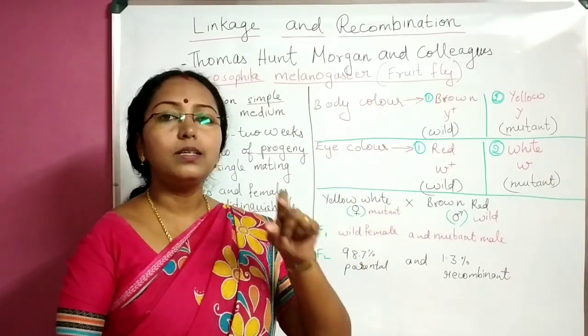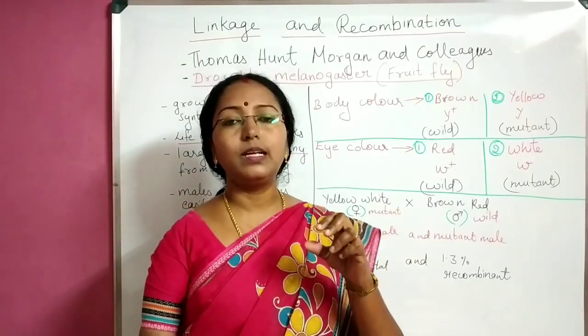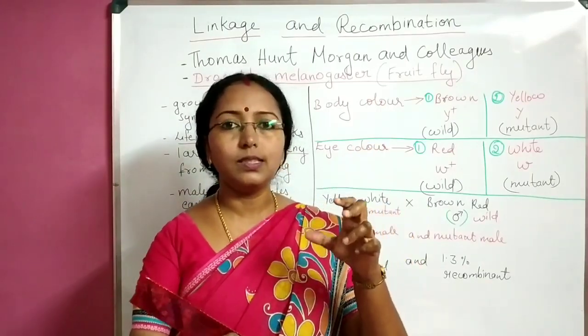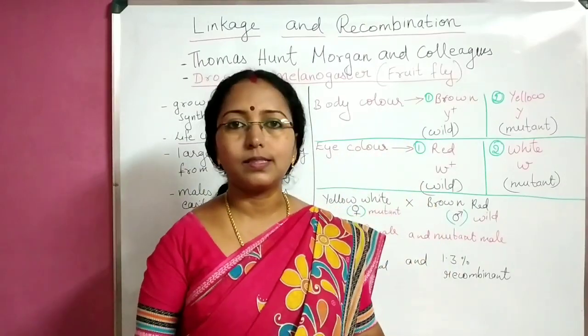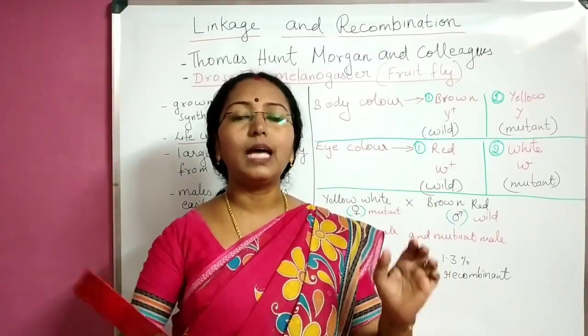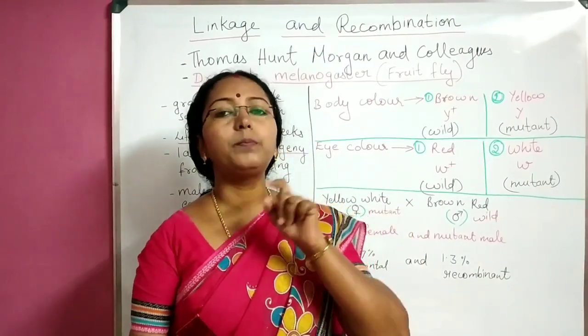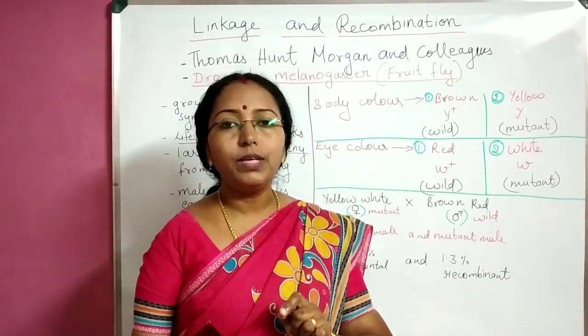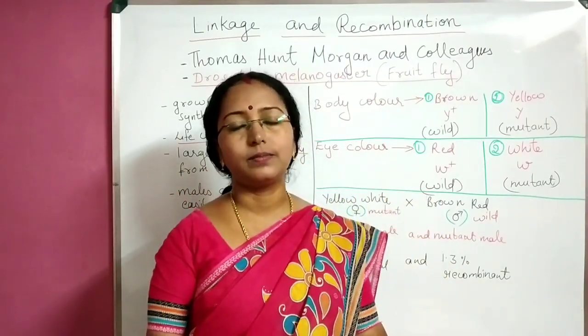Now coming to the notations. In Mendelian genetics, we used capital and small letters, isn't it? Capital to denote dominant and small to denote recessive. Here, there are no capital and small letters. Letters are the same. Instead, we use a plus sign. When we write plus, it means it is dominant or wild.